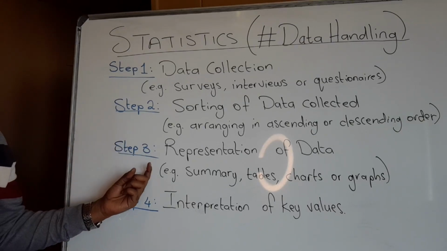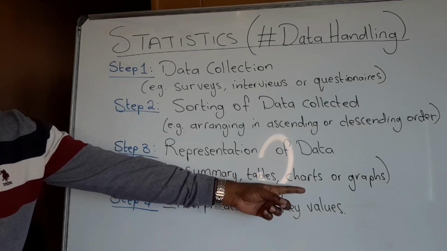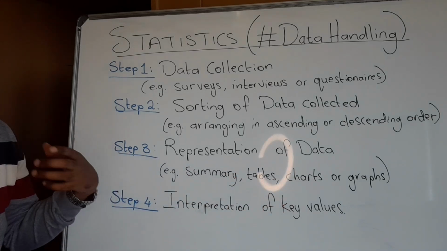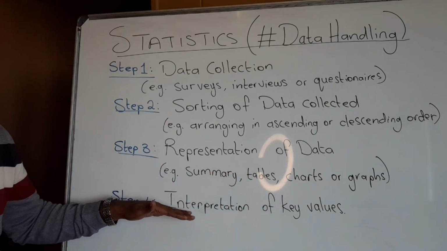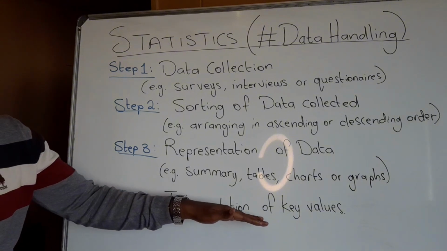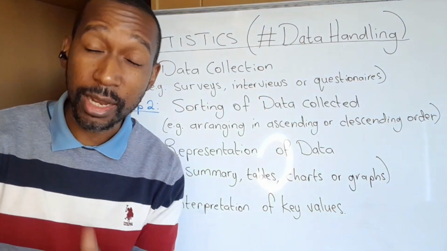The representation could take the form of a summary of the data, tables, charts, or even graphs, because that makes it easy to actually read. Once that has been done, we will go ahead and do what we call interpretation of key values. There are some key statistical values that are going to be used.